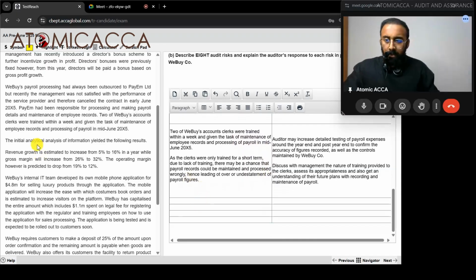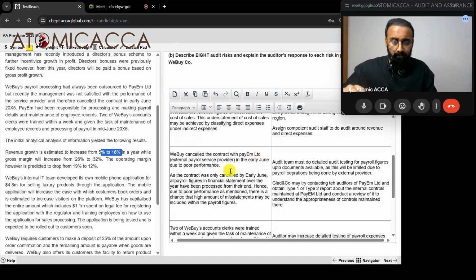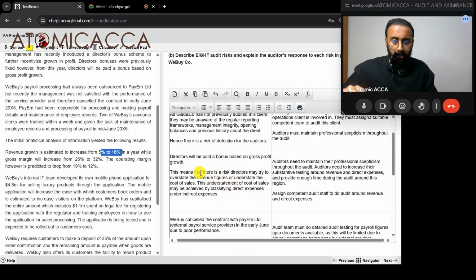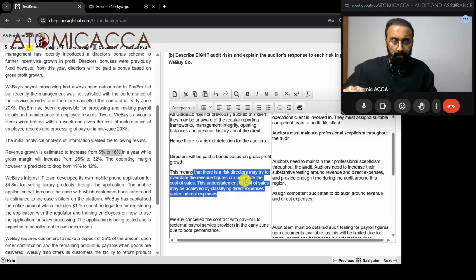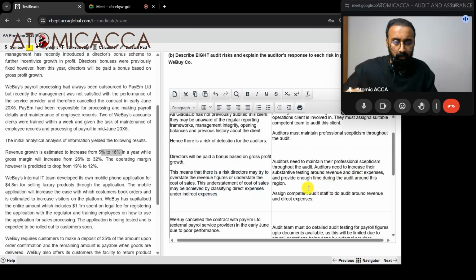Okay. The initial analytical analysis of the information yielded the following results. Revenue growth is estimated to increase from 5 to 16% in a year. So that is one indicator from the previous one we had. We can maybe add the point over here. Here we told about the classification part. Auditors need to increase their substantive test around revenue and direct expense and provide enough time during the audit on this region. One point came up just now about the classification.